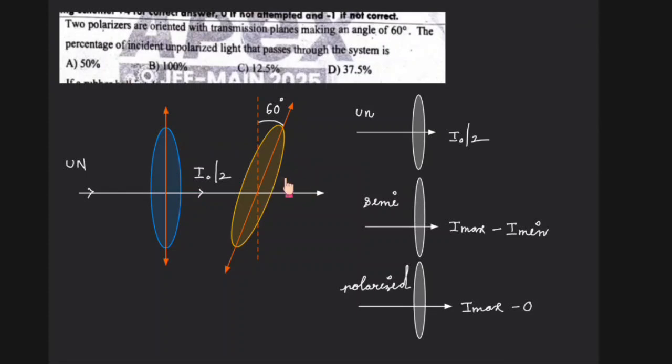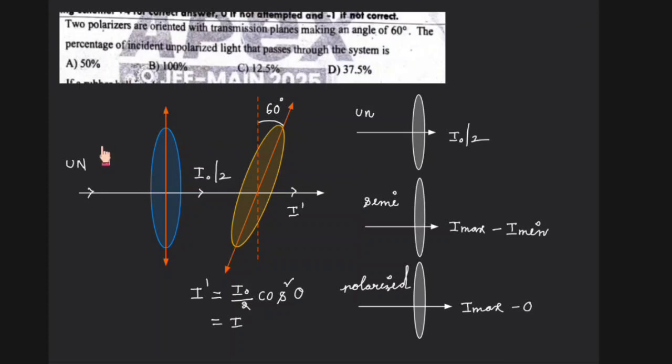So for the output coming from this analyzer, there is a formula. We call it the modulus law. That modulus law says the output is I0/2 into cos square theta. So that is the output that comes out. Right. So here the output from the first polarizer is I0/2.